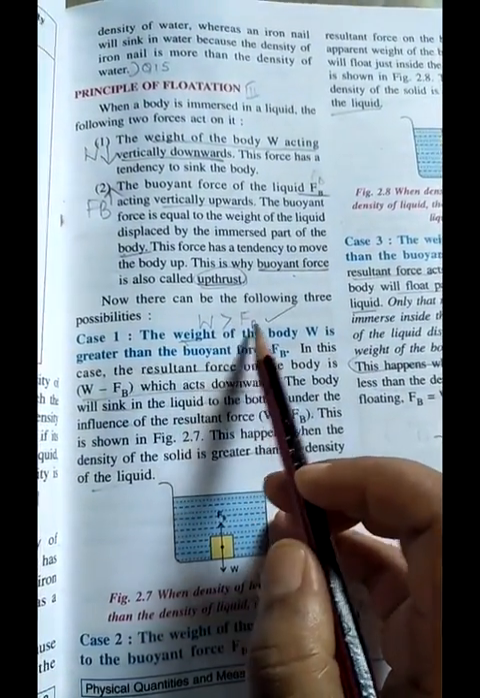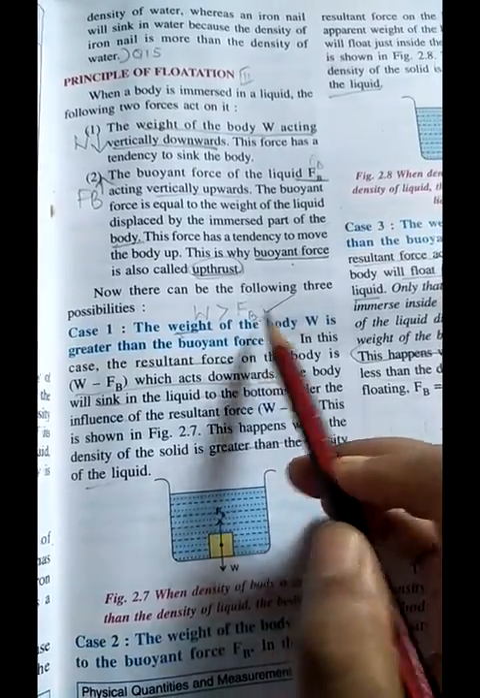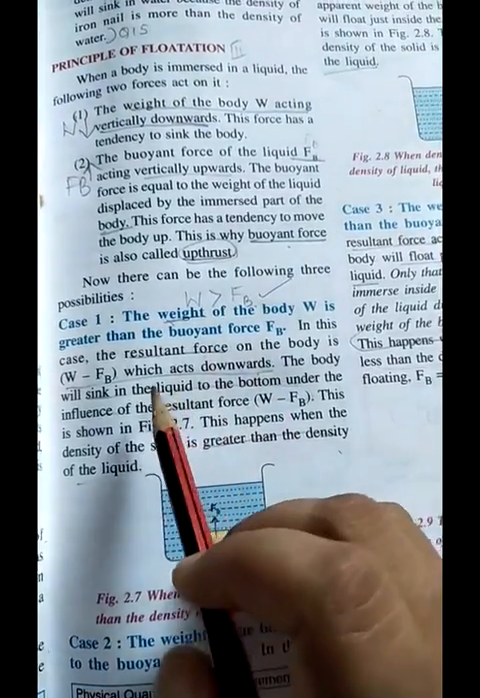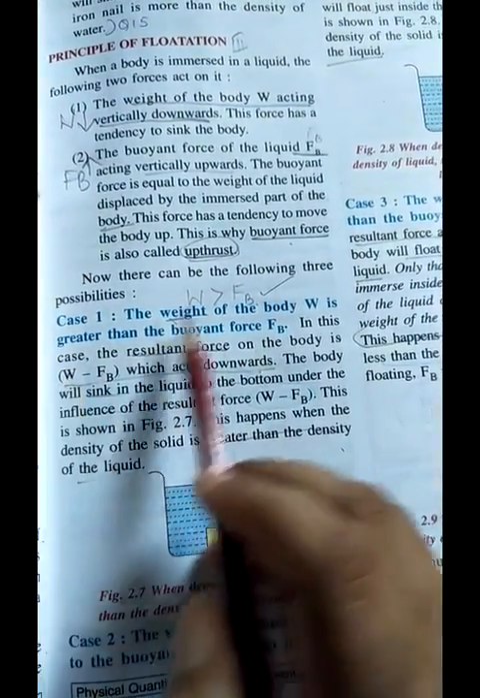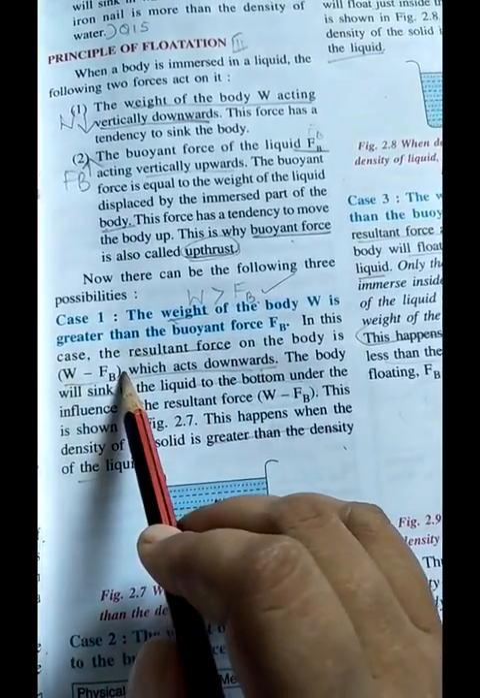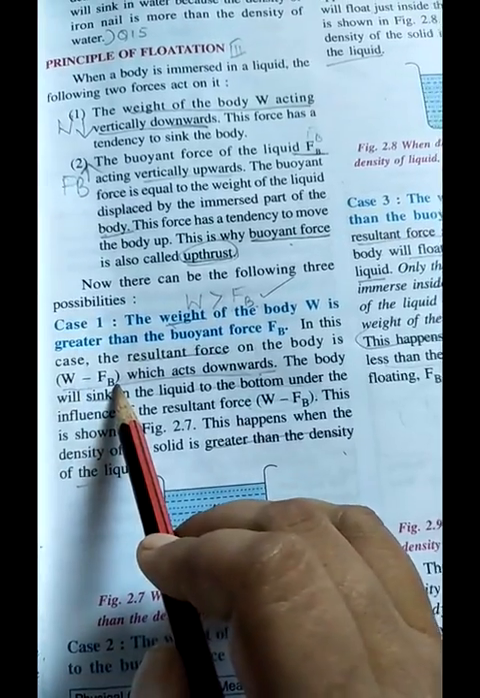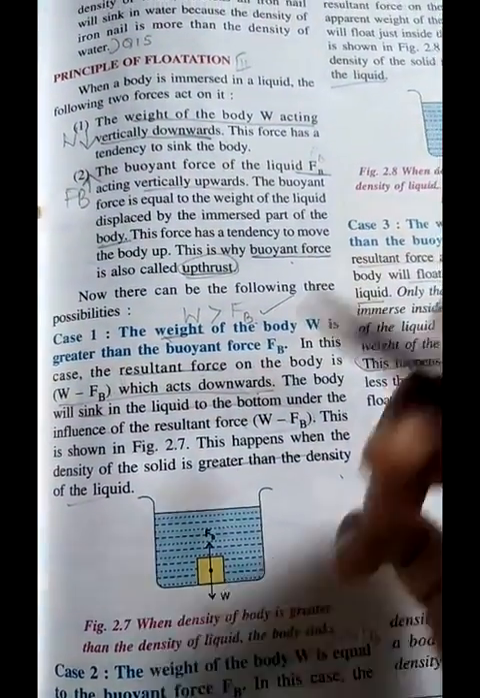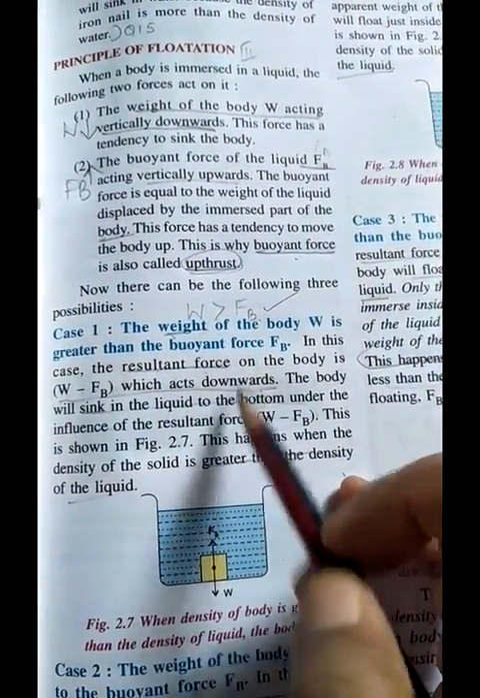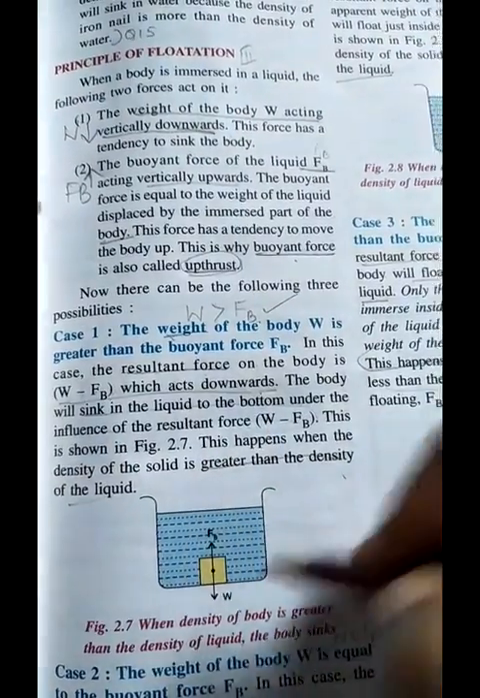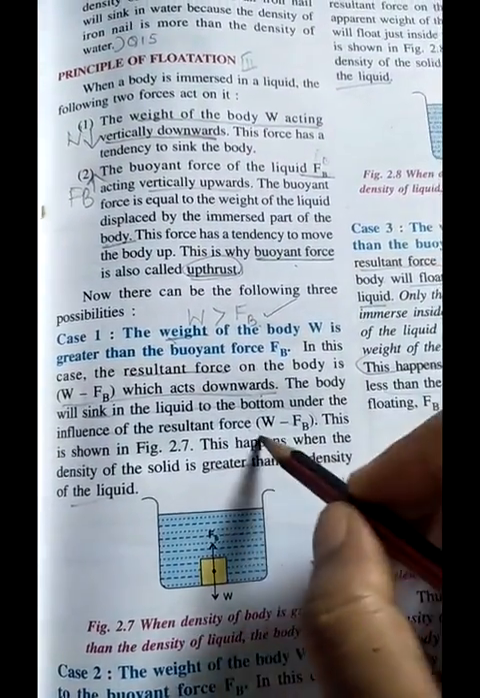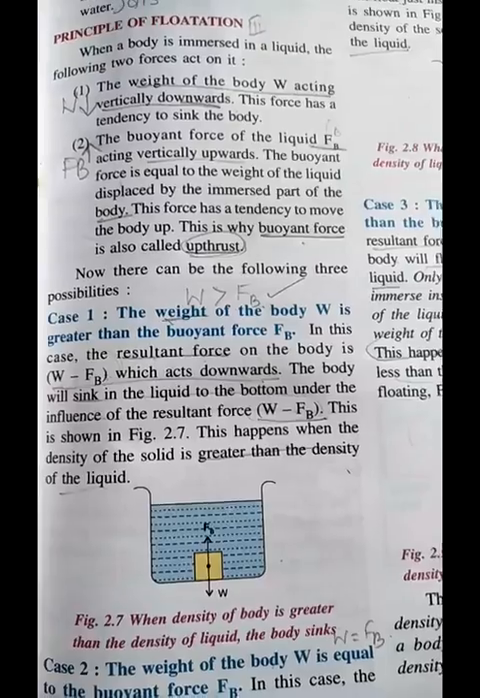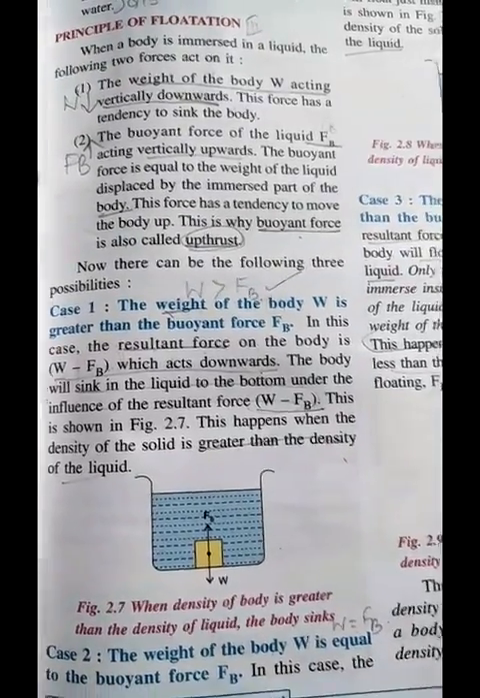When the weight of the body is greater than the buoyant force, the resultant force will act downward. The resultant force will be the greater minus the smaller one, W minus Fb. Since weight always acts downward, the overall force will also act downward, and the body will sink in the liquid to the bottom under the influence of this force. So the density of the solid is greater than the density of the liquid.